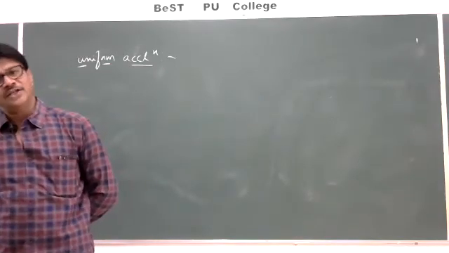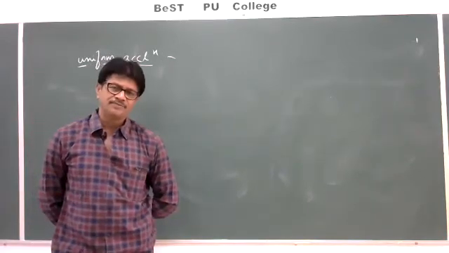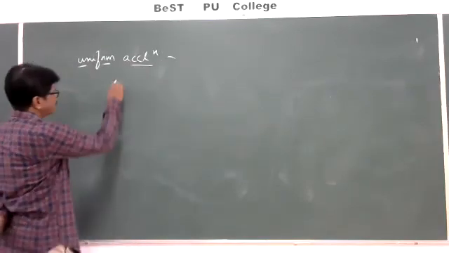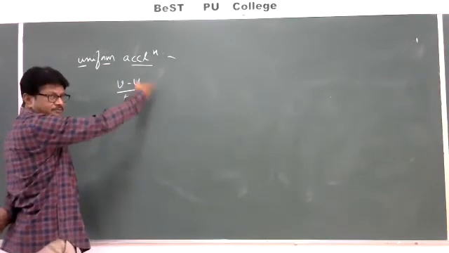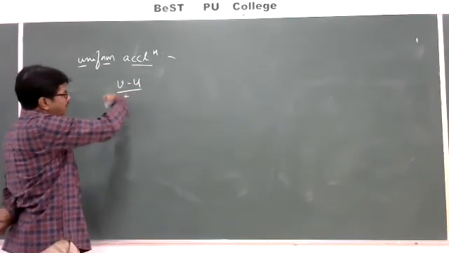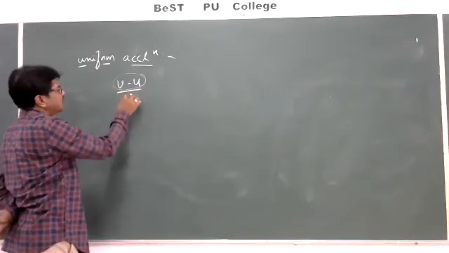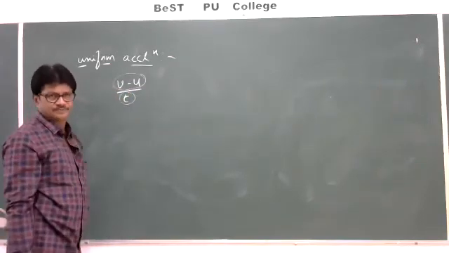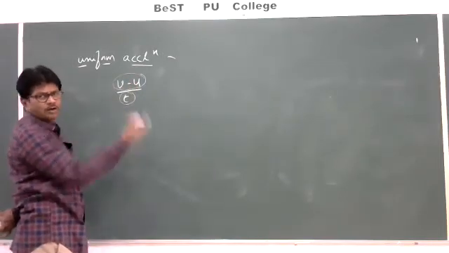When the acceleration will be uniform, uniform is nothing but constant. When the acceleration will be constant, the ratio of v minus u and t should be constant. If v minus u is a constant value and t is a constant value, obviously the ratio will also be constant.